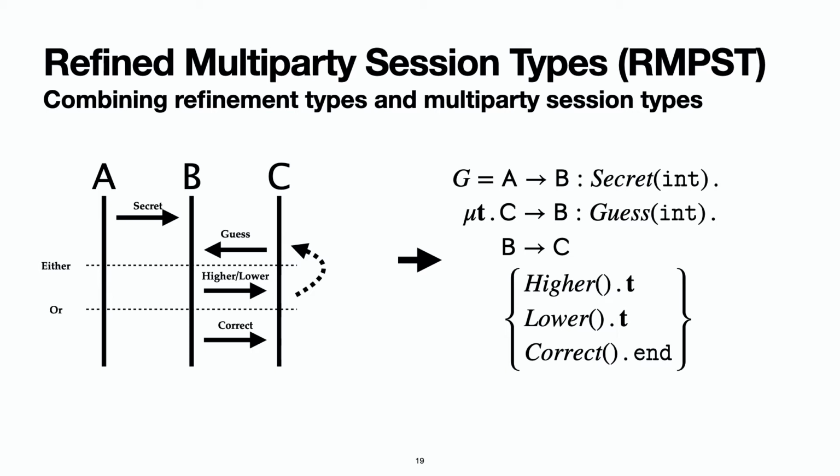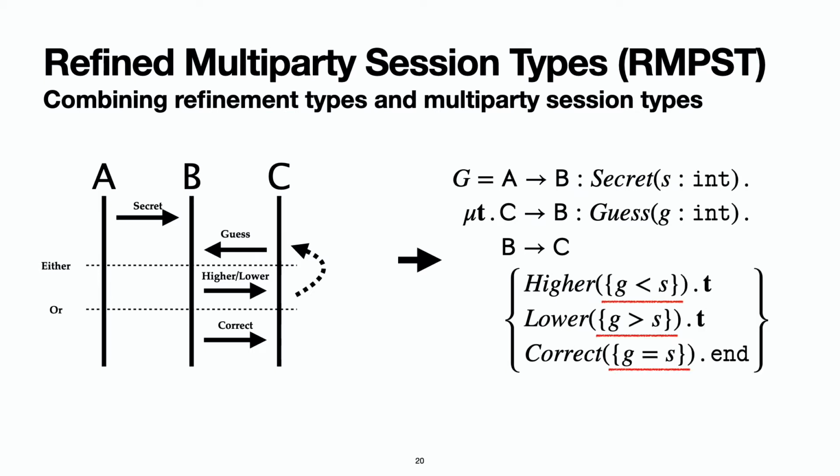Suppose we call the secret S and the guess G, and the higher branch, indicating the next guess should be higher, should only be entered when G is less than S. And we see that the updated global type is now refined with refinement types. So we require that the higher branch is only entered when G is less than S, and we use a refinement type for that. For simplicity, we omit the payload type of higher, lower, and correct, which are all units.